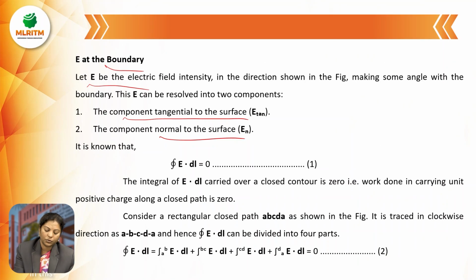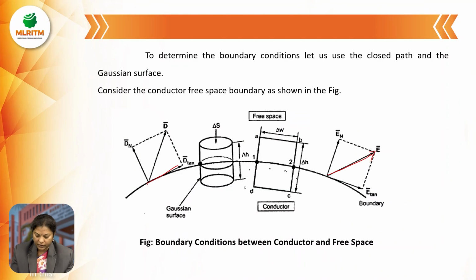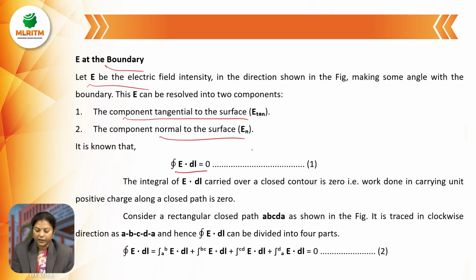Here it is known that the line integral over a closed contour, that is, the closed integral of E dot dl, equals 0. That is the work done in carrying a positive charge along the closed path is 0. So I am considering the rectangular closed path ABCDA as shown in the figure, in a clockwise direction, that is A to B, B to C, C to D and D to A.